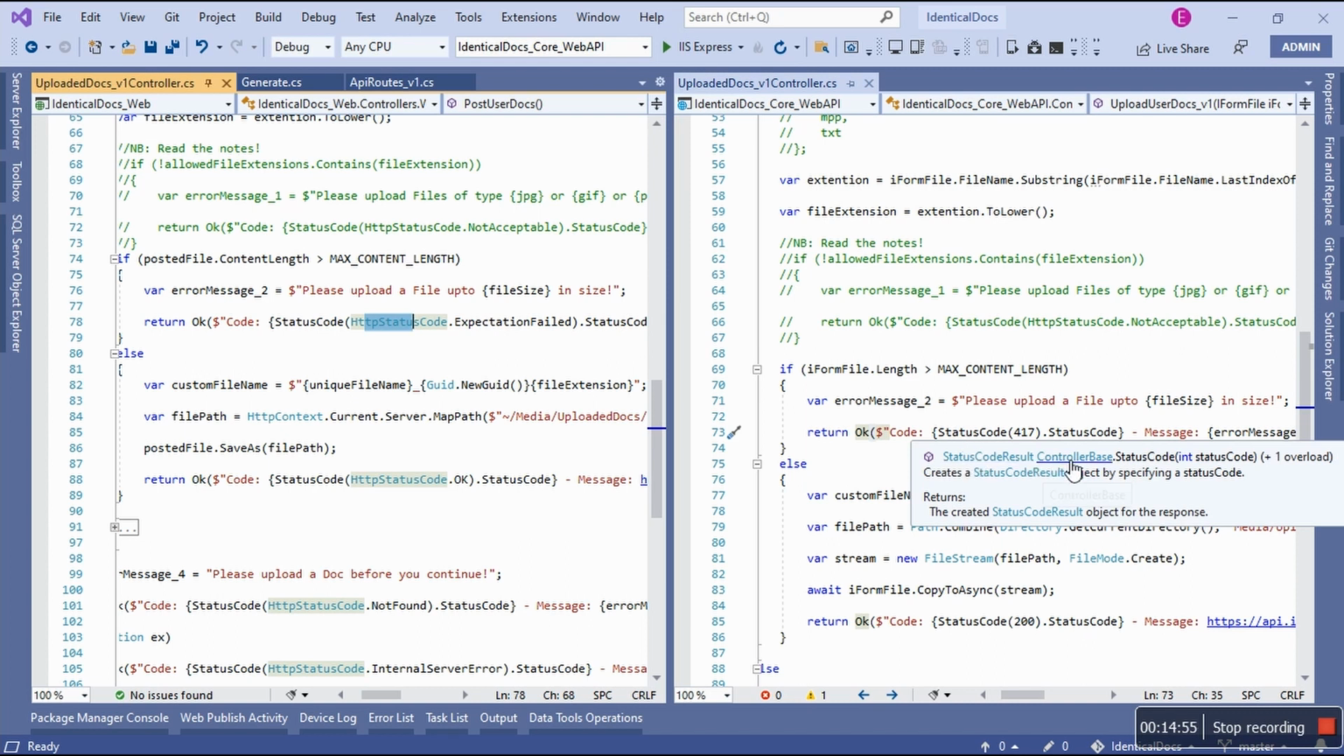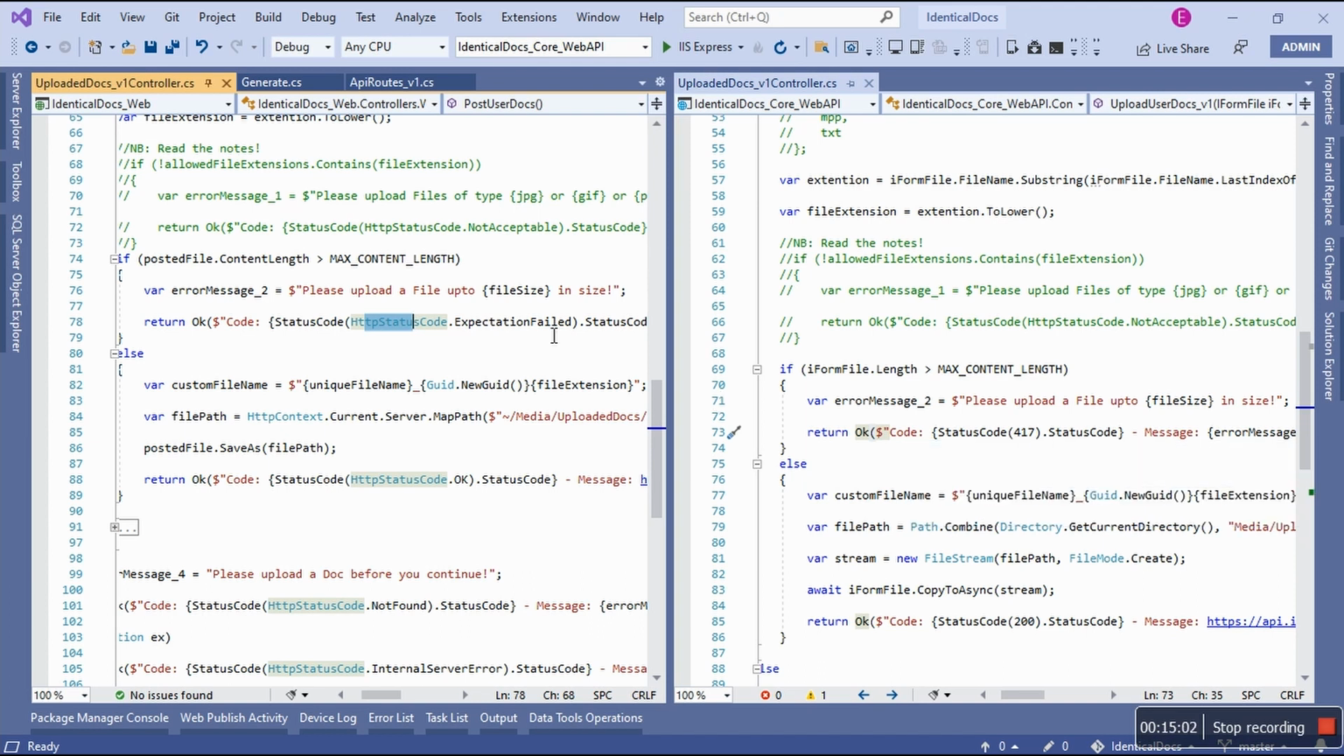You see, it inherits it from, this is something that comes from controller base, right? I just say, listen, it's 417.status code. I don't have to do all this nonsense. This is too much. So the core, it's much more flexible in this sense.